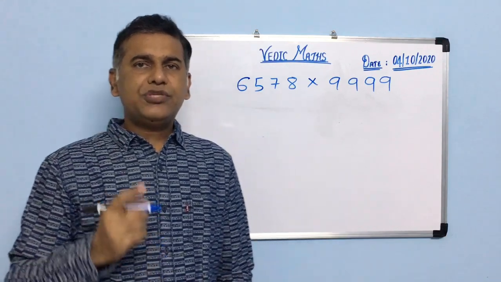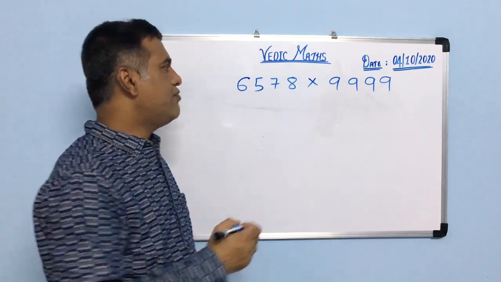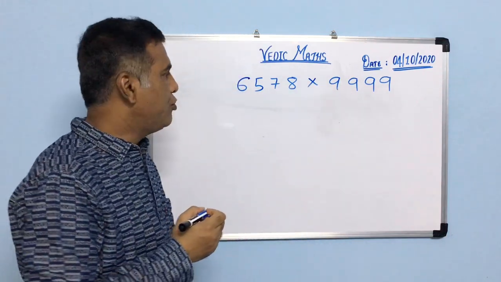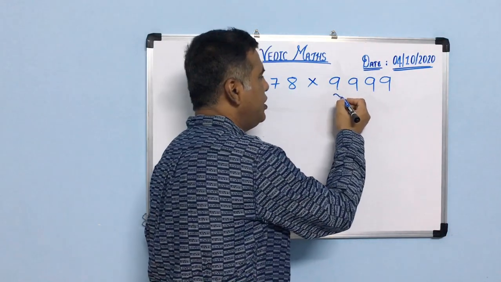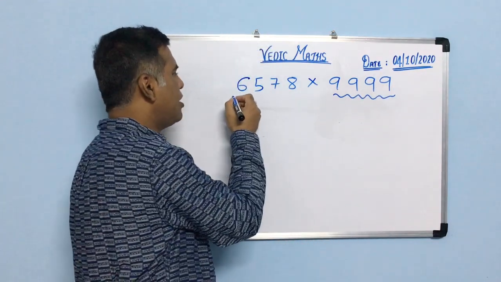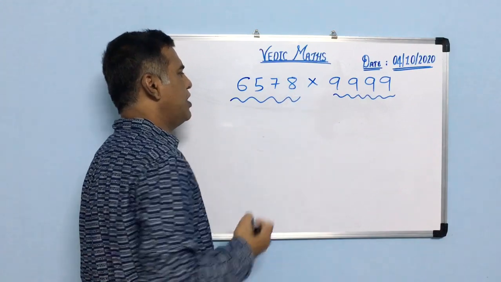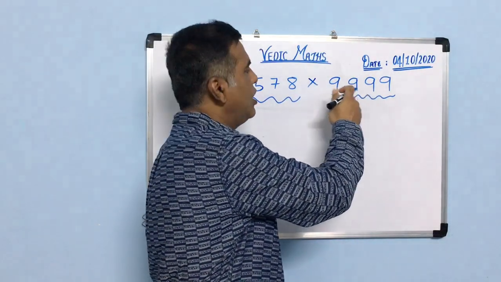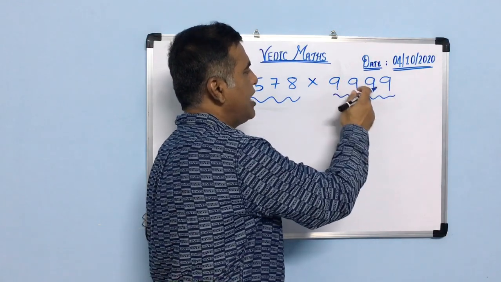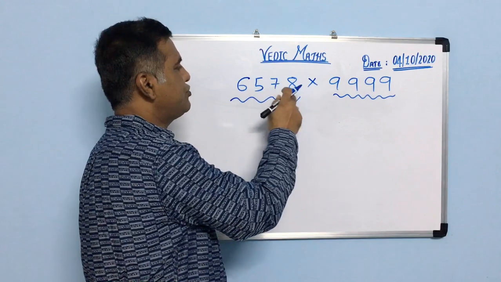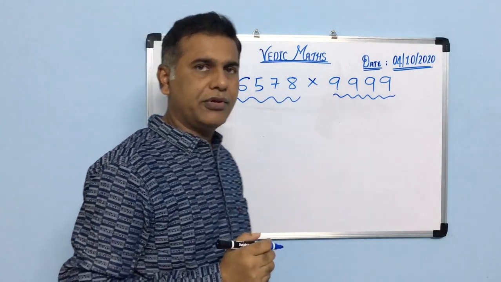This method we can apply for numbers in which one number consists of only nines and the other number may consist of any digits, but the number of nines, here there are 4 nines, and here also the number of digits is 4. Then only we can apply this rule.